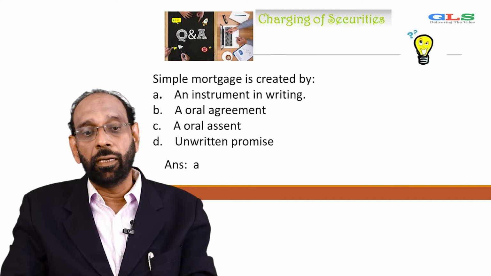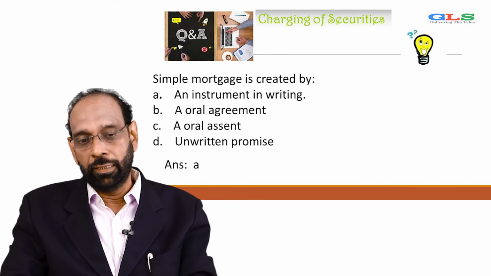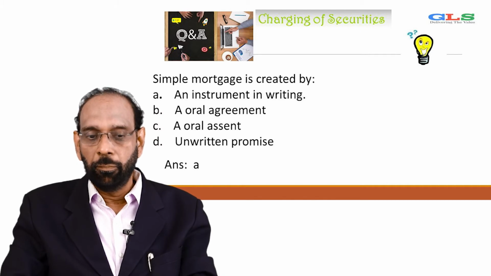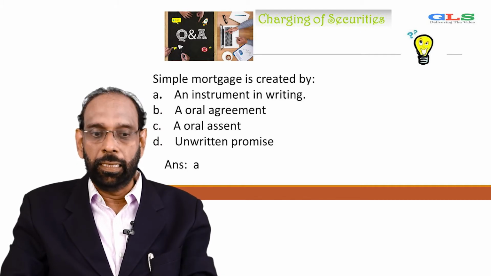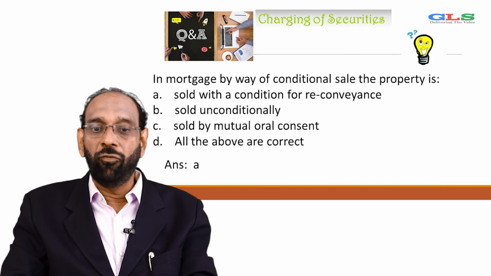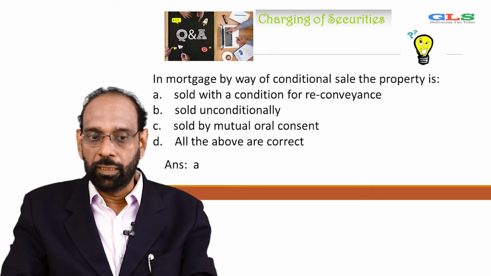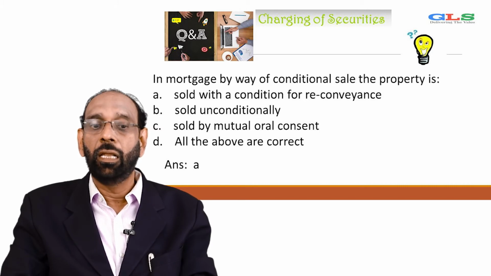Simple mortgage is created by what? An instrument in writing, oral agreement, oral assent, or unwritten promise. The answer is A, that is an instrument in writing. Next, in mortgage by way of conditional sale, the property is sold with the condition for reconveyance, sold unconditionally, sold by mutual or oral consent, or all of the above are correct. The answer is A, that is sold with the condition of reconveyance.